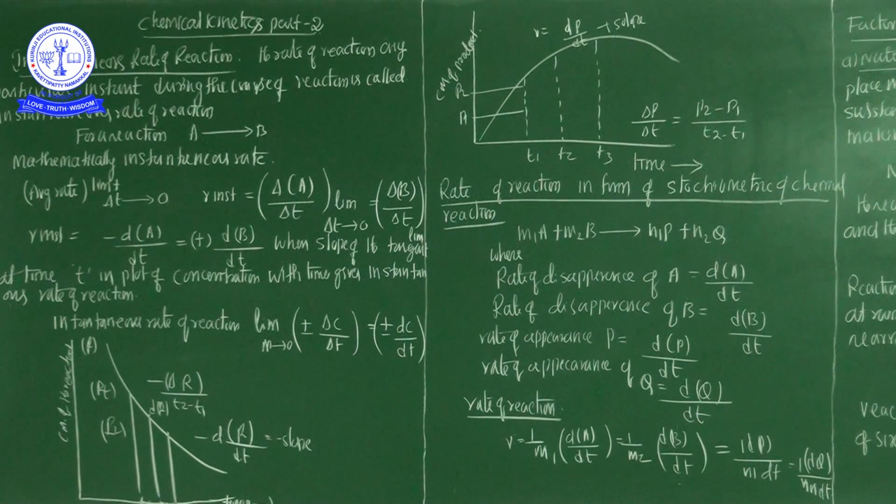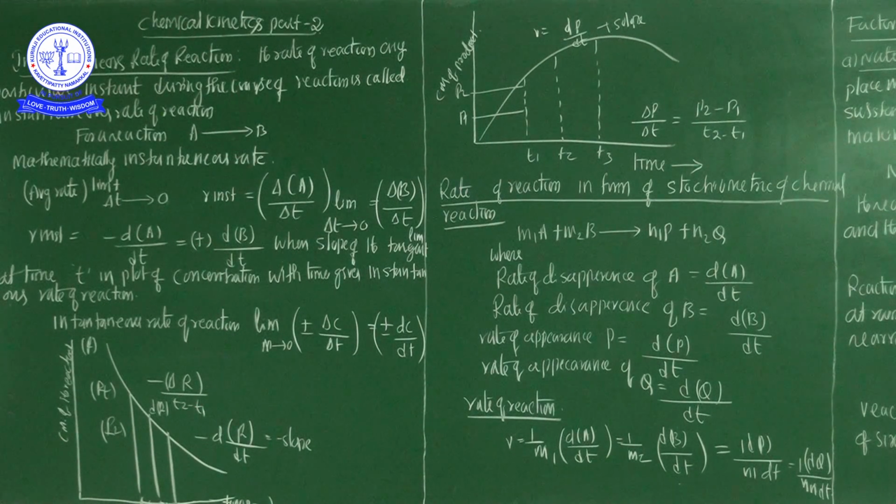Actually it is always a positive quantity, because the reactant is converted into the product. The reactant concentration decreases and the product concentration increases. So that's why the concentration of the reactant decreases and the concentration of the product increases.